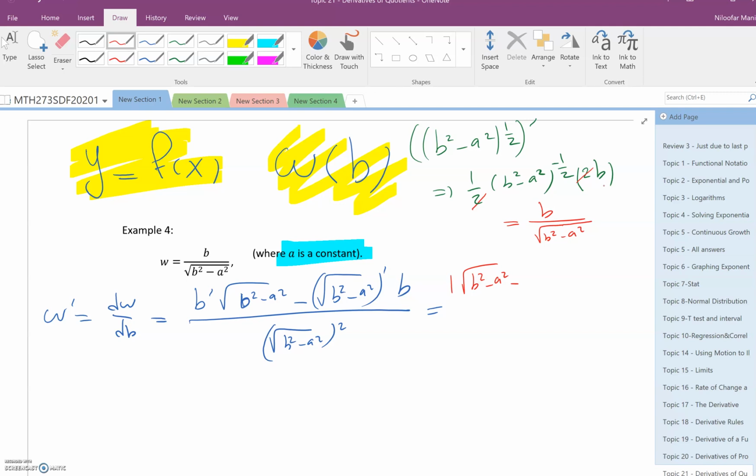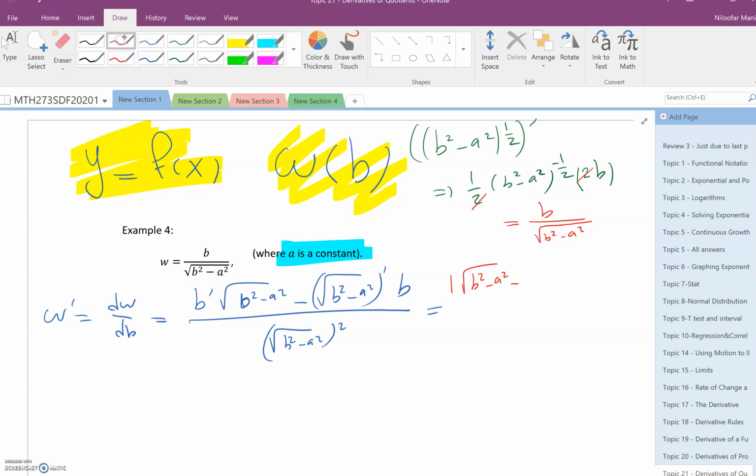So you do 1 over 2 times n power n minus 1, right? You do n minus 1, which is 1 over 2 minus 1. And then the derivative of the inside, u prime, don't forget you have u prime. So you do that, which is 2b, and you can cancel. So now you can use the answer here.